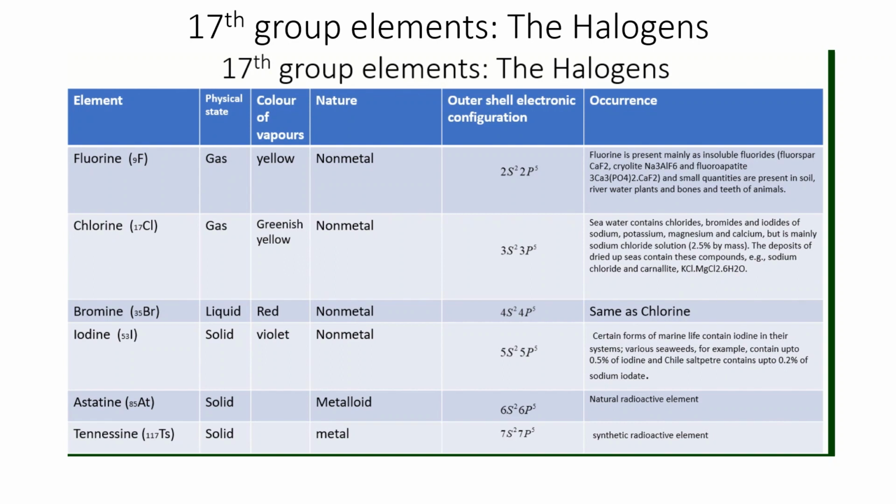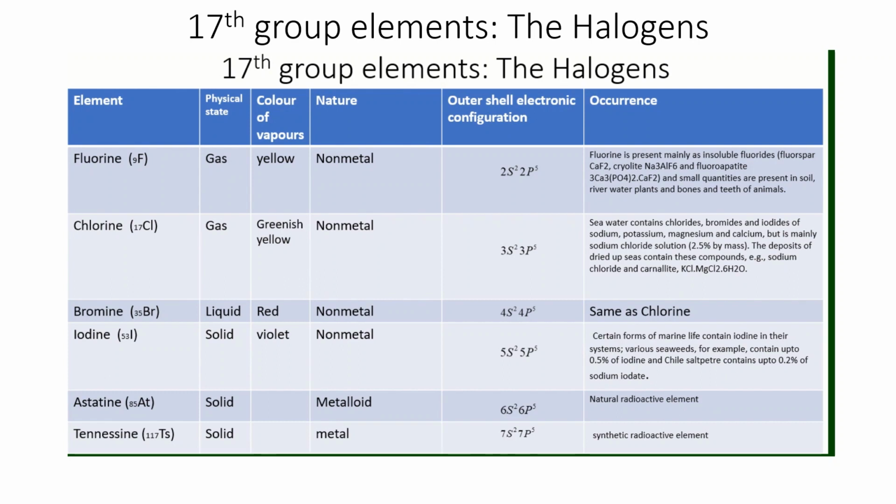In the Run of Kutch, which is a dried up sea, it consists of sodium chloride and carnallite, KCl.MgCl2.6H2O. Same with bromine. Iodine also exists in seawater, and also in some marine life. Various seaweeds contain iodine.